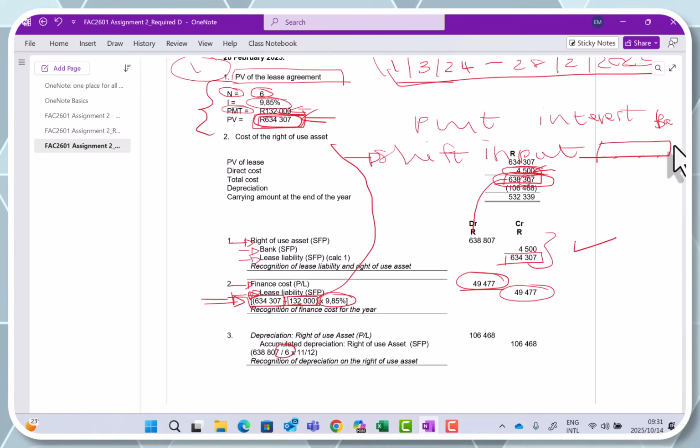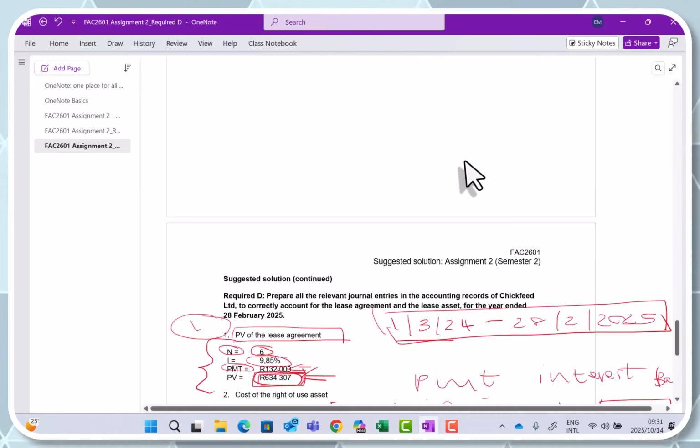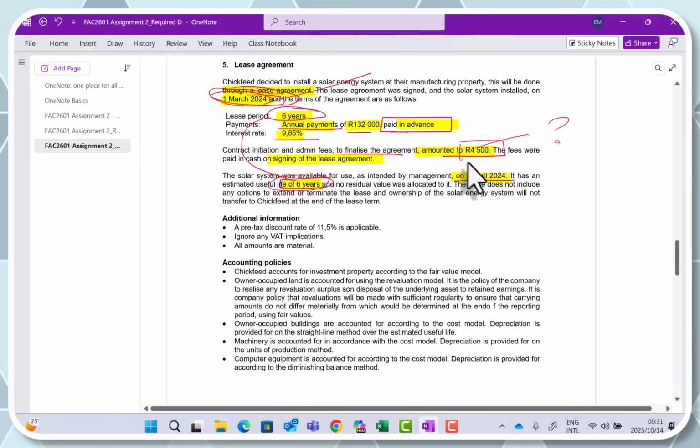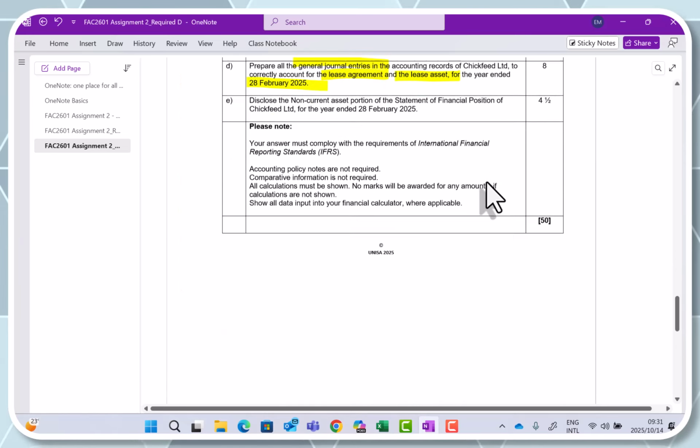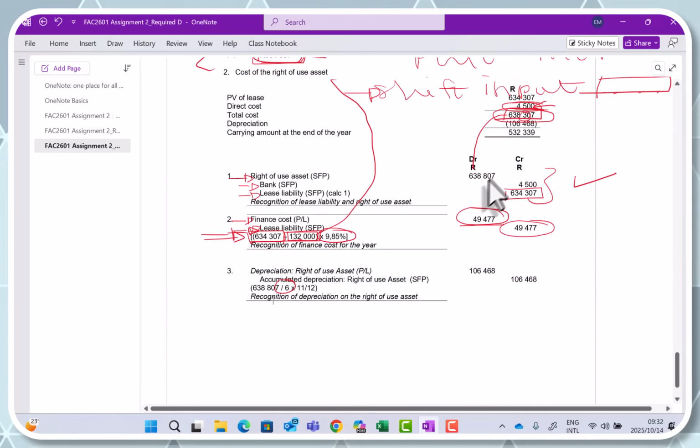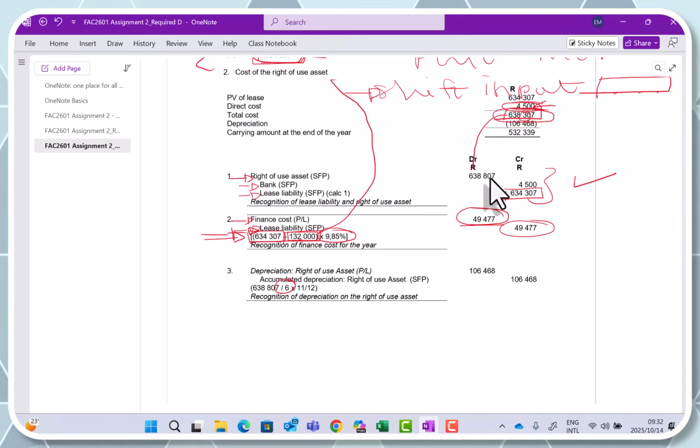Then the question said to us that the asset was available for use. If we go back, you will see the asset was available for use as intended by management on the 1st of April 2024. So that's why we calculate the depreciation only for 11 months. So remember, the asset depreciation starts when the asset is available for use. Okay, so just again, the cost of the asset divided by the total useful life and the period that it was available for use. Then what would my journals be?